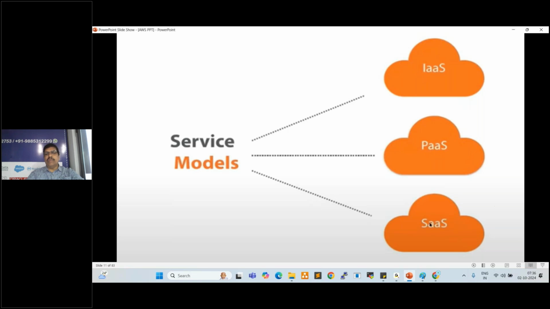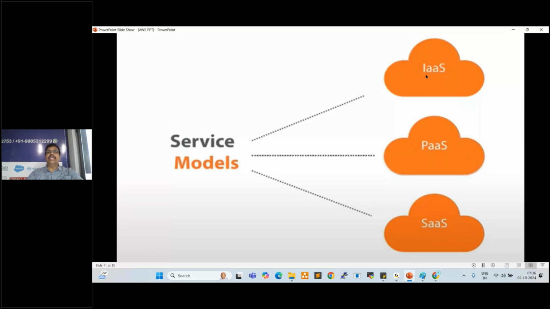So third one is software as a service. This is mainly for reusability. So like Google Drive, OneDrive, Amazon shopping site, right? These are the three service models available.